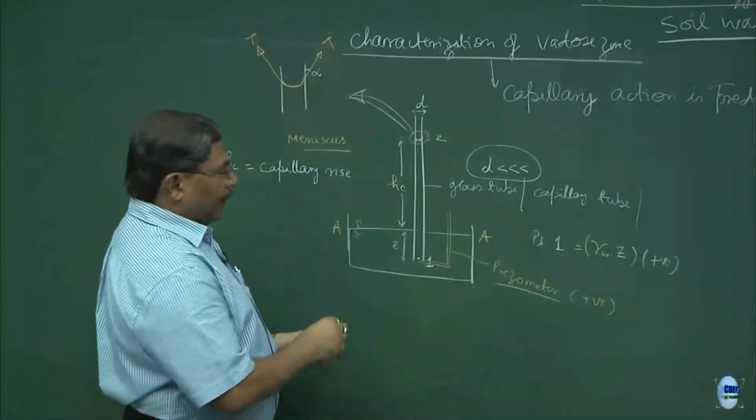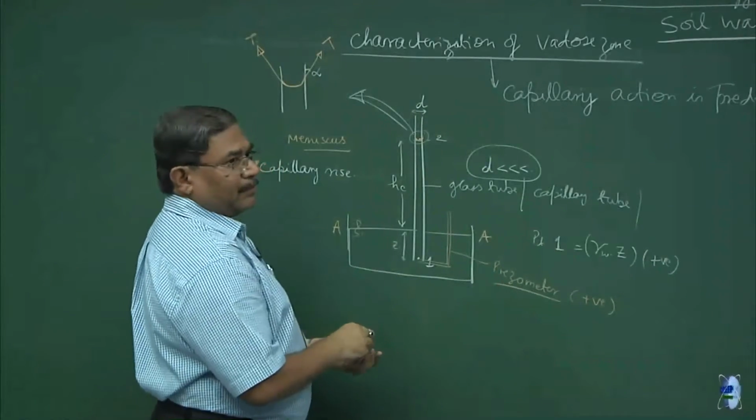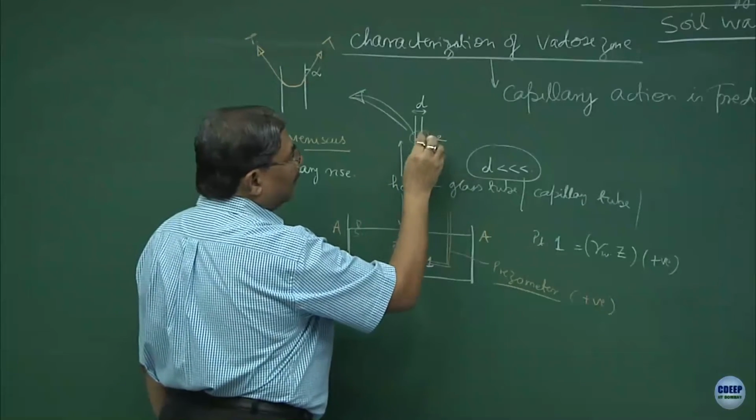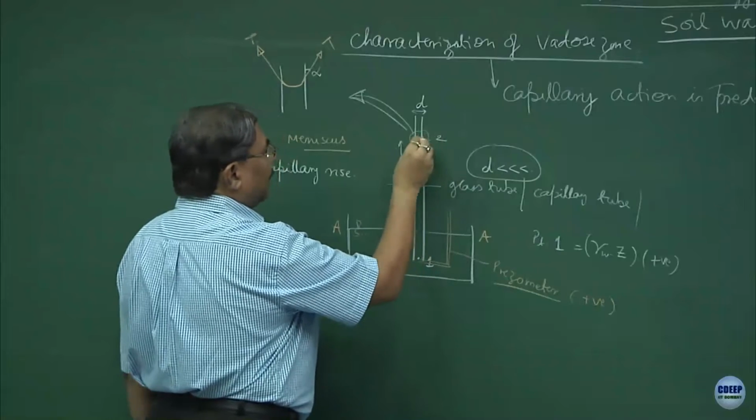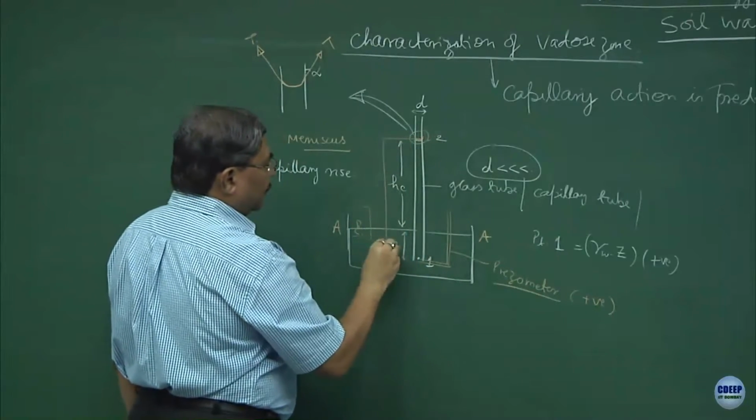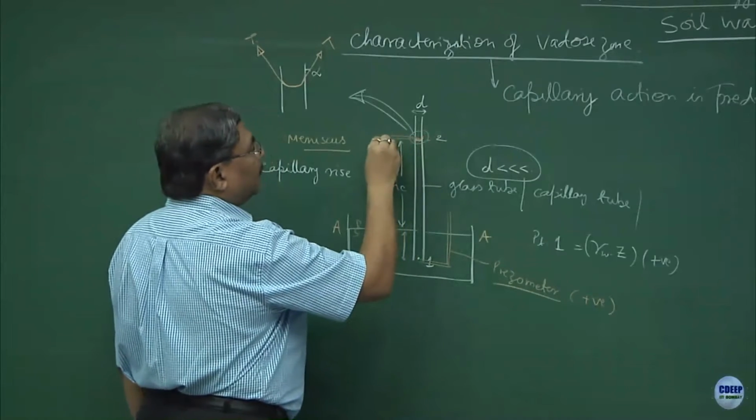However, if you keep a tensiometer at this point, normally tensiometers are oppositely designed. This is how the tensiometers would be. It is a tube like this.